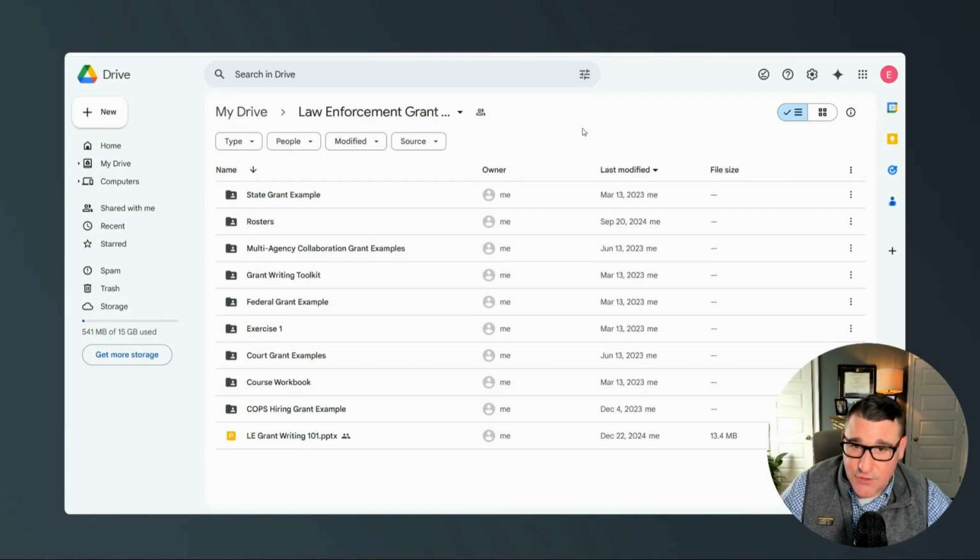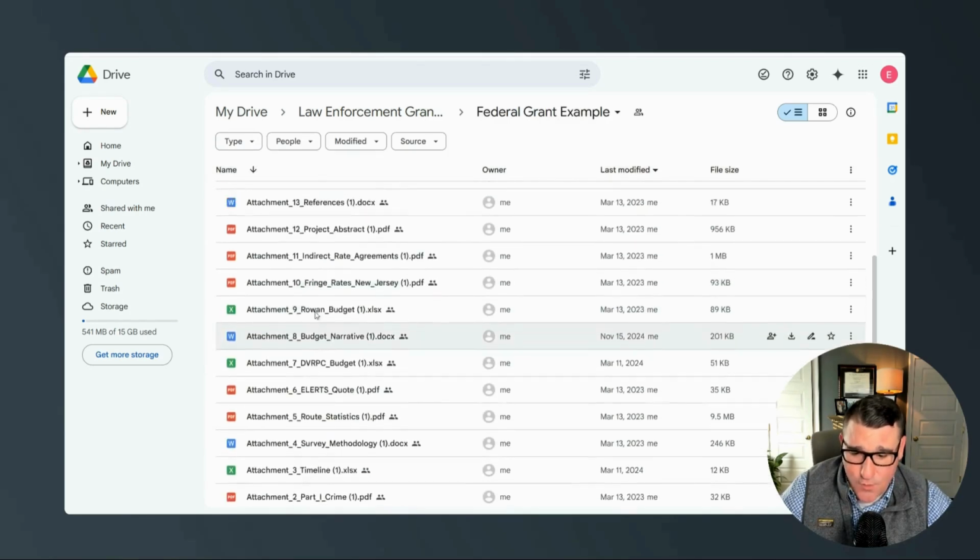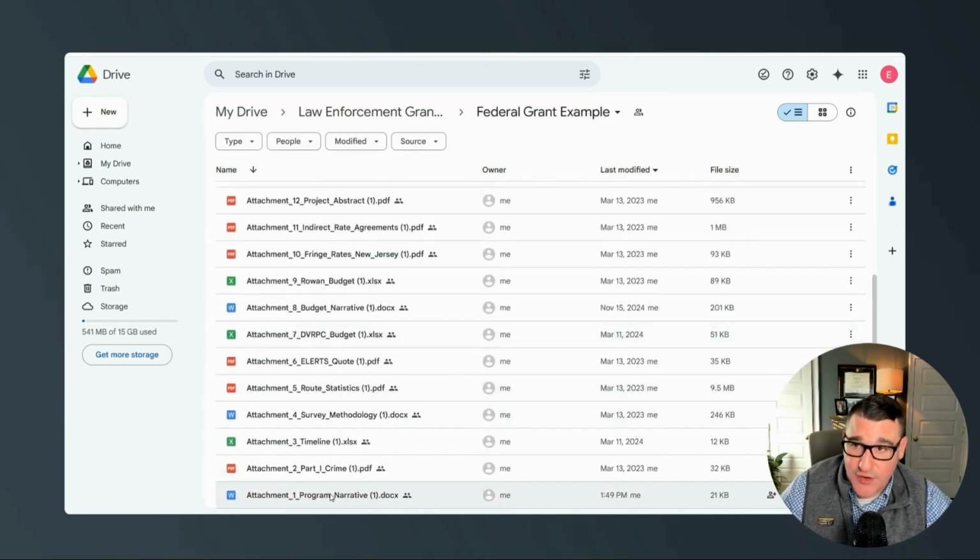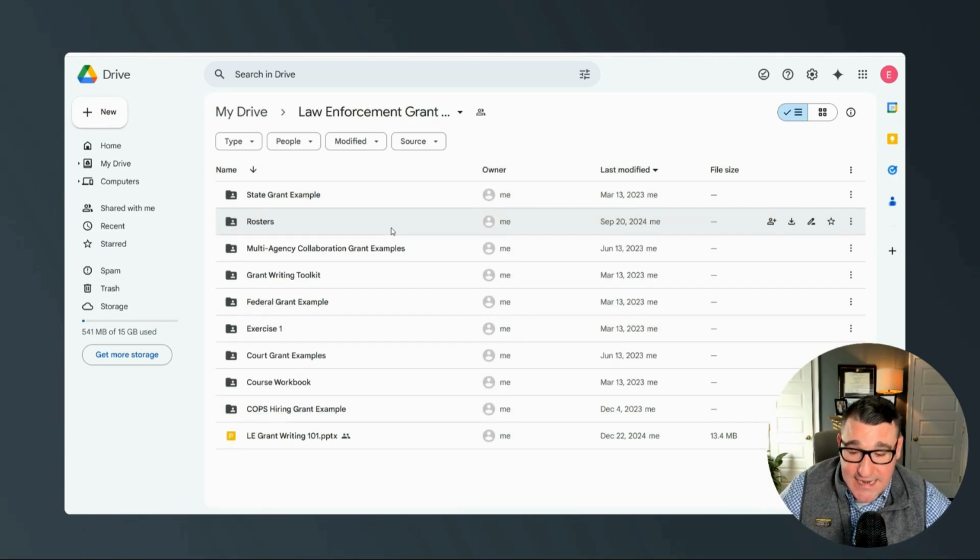If you don't want to download the entire folder, which some people don't, right, there's just a couple of things that you'll want to keep in mind. So let's say that, again, we're going to go into this federal grant example and I want to take notes directly in my program narrative. I wouldn't want to double click and open it. What I'd want to do is go ahead and click this little download button here. And this will download it directly, again, to whatever device you'd like, your desktop, thumb drive, whatever you'd like. And then once it's physically off of Drive, again, you can edit it and it's not going to make changes for anybody else. So in actuality, there's only really two things that I would suggest downloading.